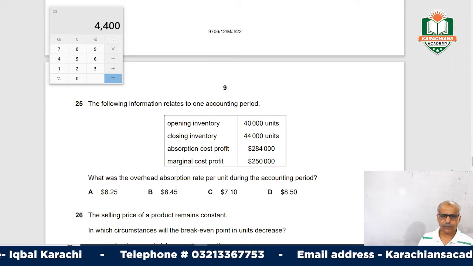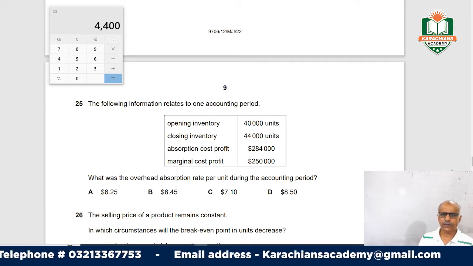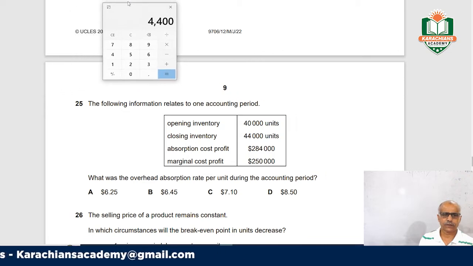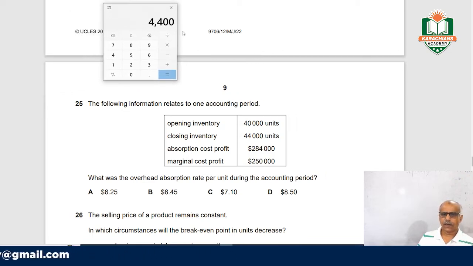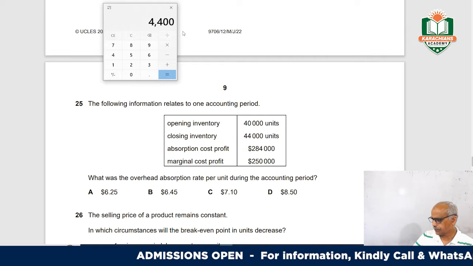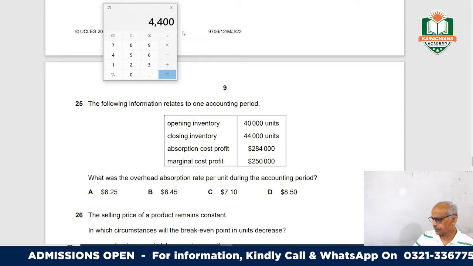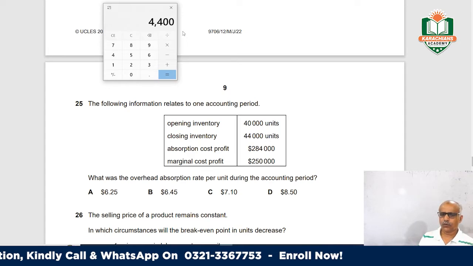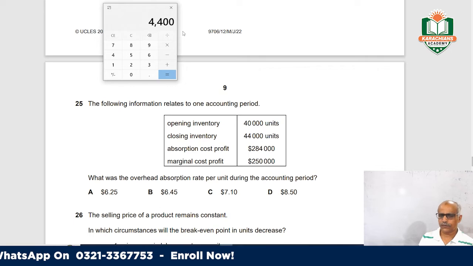25. The following information relates to one accounting period. They have given you opening inventory and closing inventory.